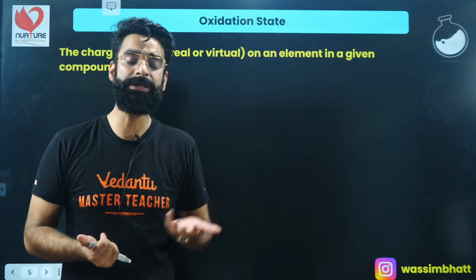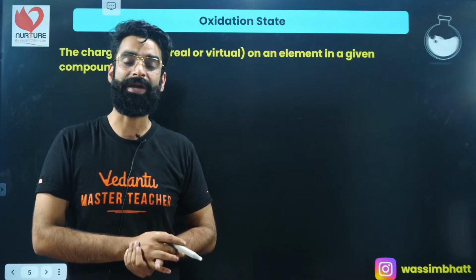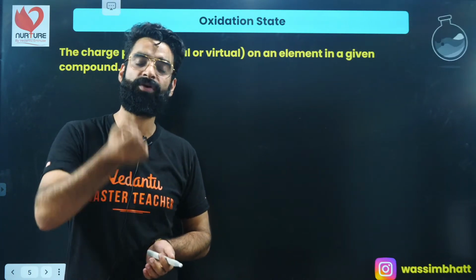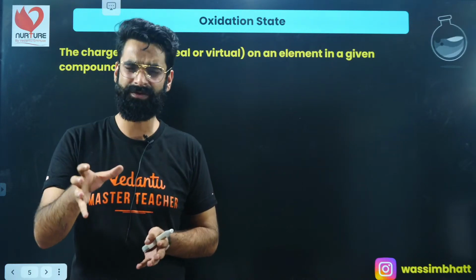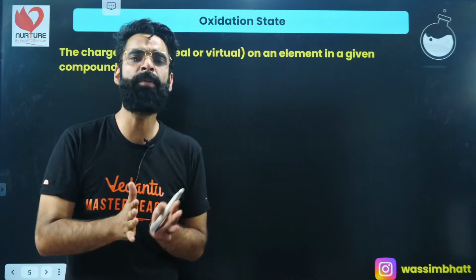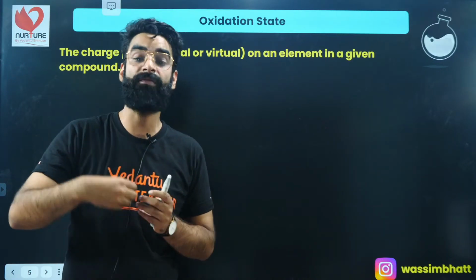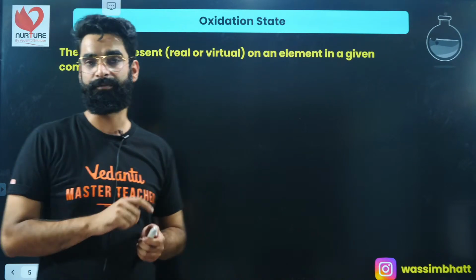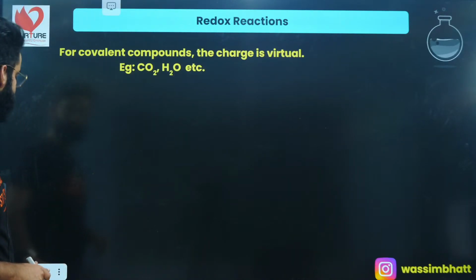There are certain rules which I want you guys to remember. After remembering those rules, you can easily calculate the oxidation state of any element in a given compound. There are some 6 to 7 rules which I want you guys to remember properly. After remembering those rules, you can calculate the oxidation states of different elements in a given compound, right? What are those rules all about? Have a look exactly. Just give me a second.